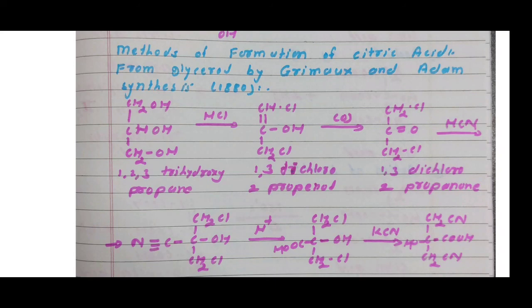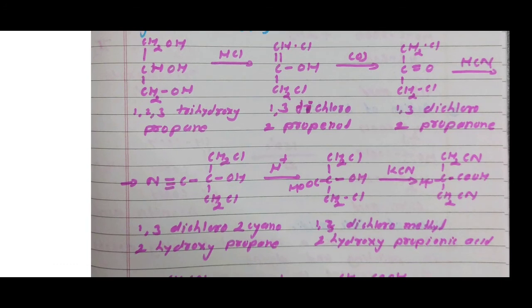Then 1,3 dichloro 2 propanone again reacts with one molecule of HCN. Then formation of here CN, CH2Cl, COH, CH2Cl. Here at carbon number 1 and 3 there are 2 chlorines. Therefore 1,3 dichloro. At carbon number 2 a cyanide group is present. Therefore 2 cyano 2 hydroxy propane. At carbon number 2 a CN group and an OH group are attached, and at 1 and 3 two chlorine atoms are present. Therefore 1,3 dichloro 2 cyano 2 hydroxy propane.